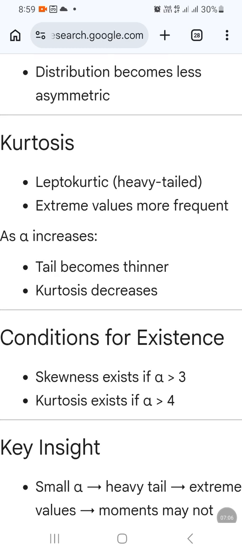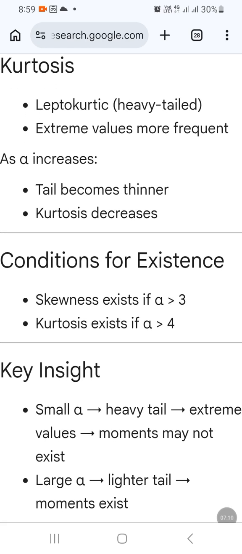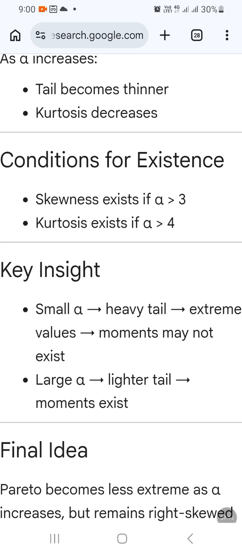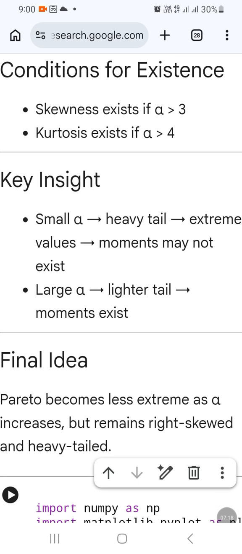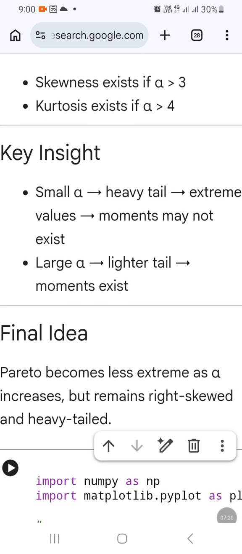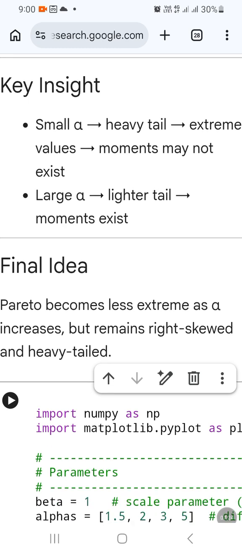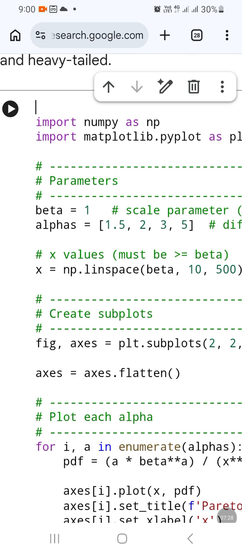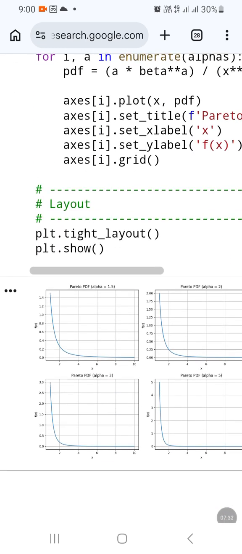Skewness exists only if alpha is greater than 3, kurtosis exists only if alpha is greater than 4, and we have studied the parameters of Pareto distribution, alpha and beta. Alpha is the shape parameter, beta is the scale parameter, and I will also show the probability density function curve for different alpha.